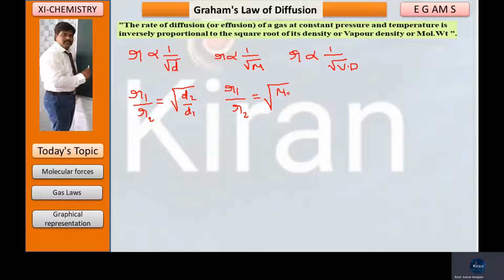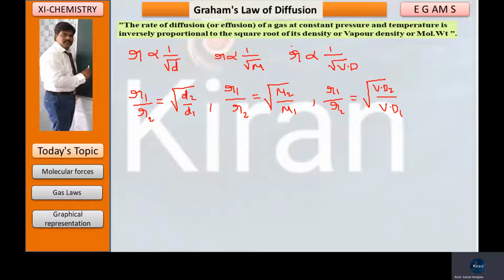Square root of m2 by m1. In the same way, we can write one more equation: R1 by R2 is equal to square root of Vd2 by Vd1. This is about Graham's law of diffusion.